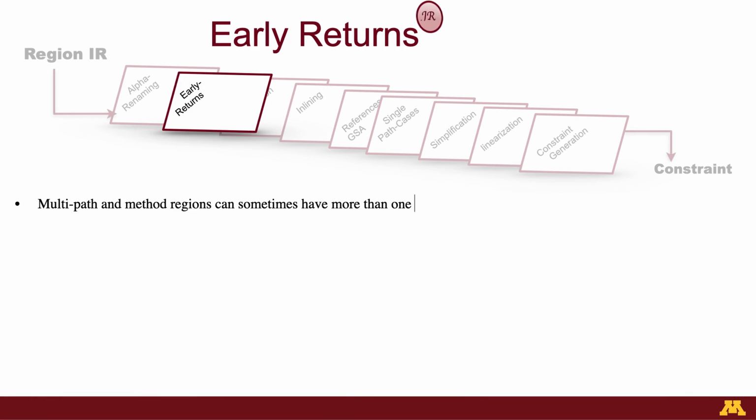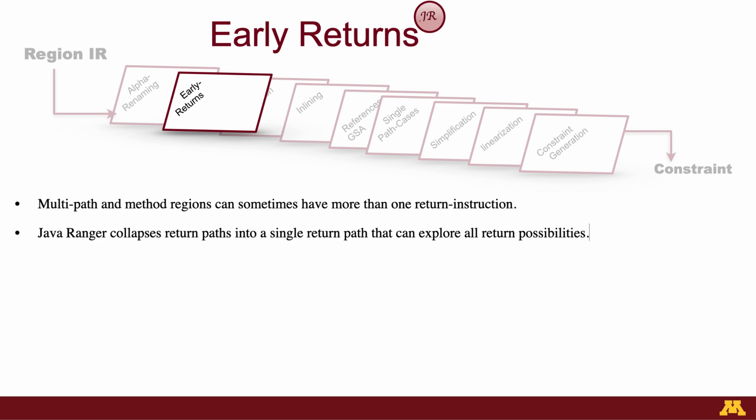Next, Java Ranger performs an early return elimination transformation. And the goal really is to try to collapse all return paths into a single path that can explore all return possibilities.